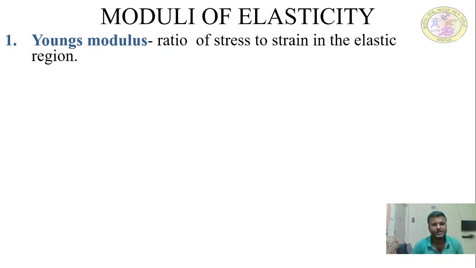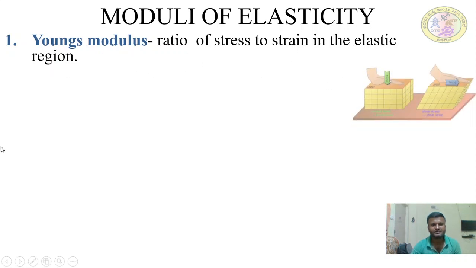It is the ratio of stress to strain when the material is in the elastic region.